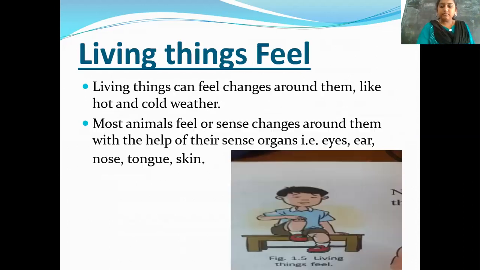Clear? Next thing, living things feel. They can feel the changes around them, like hot and cold weather. Most animals feel or sense changes around them with the help of their sense organs, like eyes, ears, nose, tongue, and skin. Through all these, they feel the changes around them.